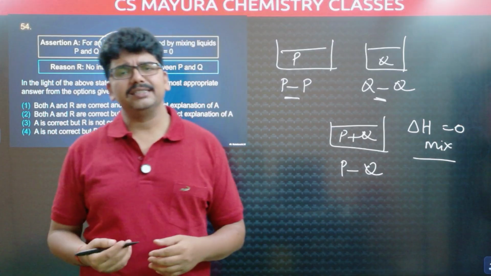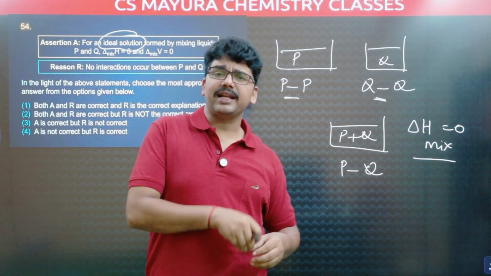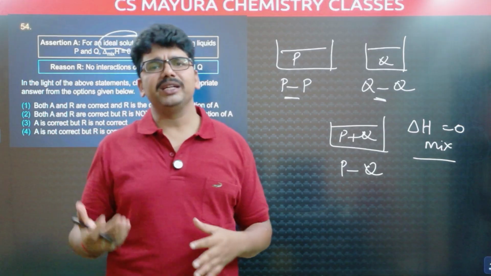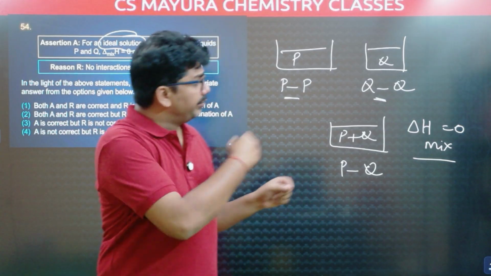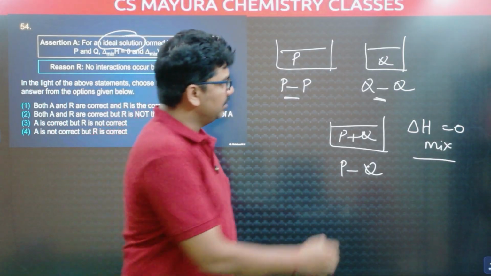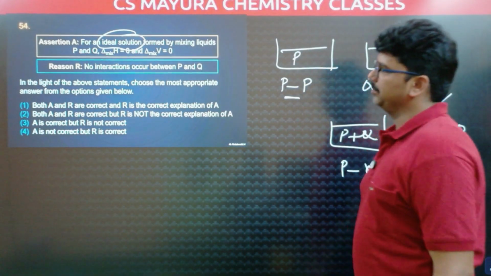when more interactions are coming, contraction, volume decreases. When less interactions are present in the mixture, then what happens? Volume increases, that is expansion. But here, similar interactions, no change in the volume, no contraction and no expansion. So delta V mixture is 0, delta H mixture is also 0.